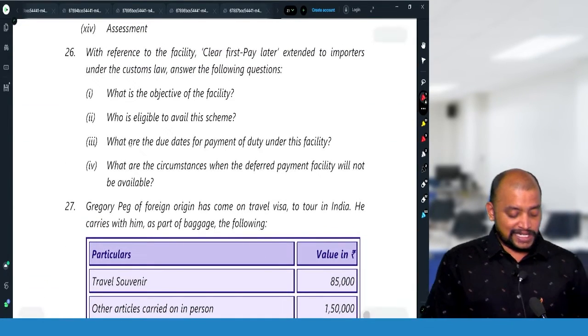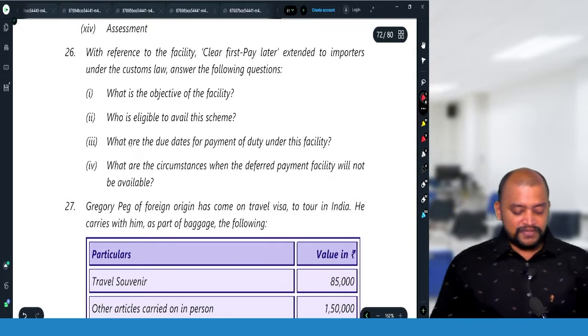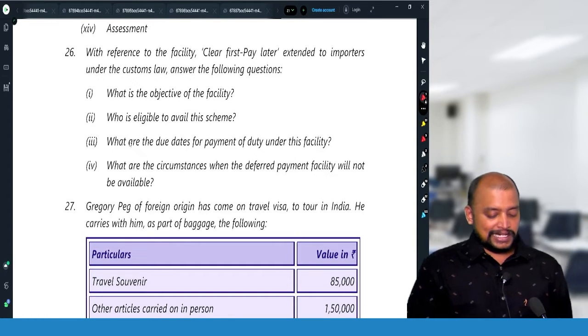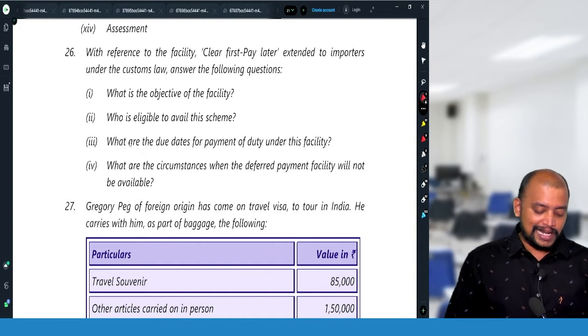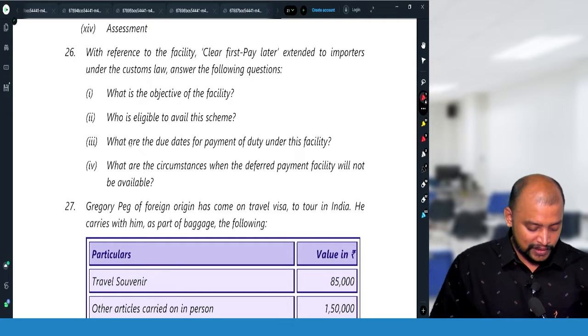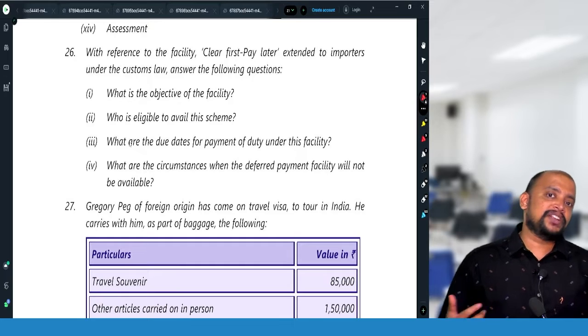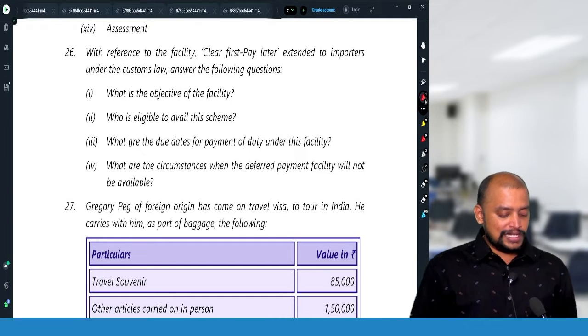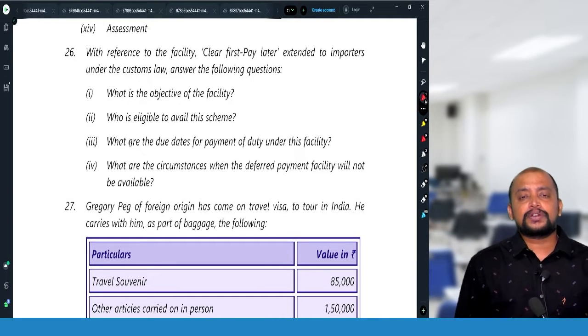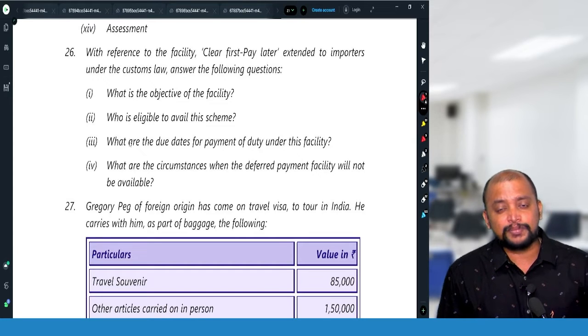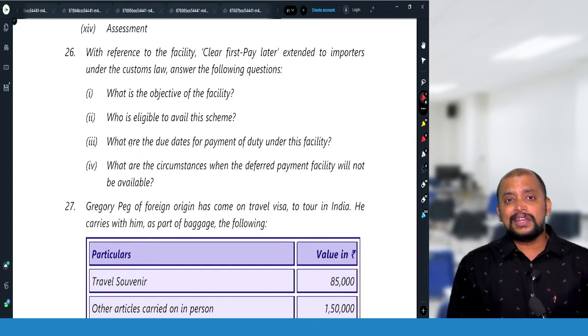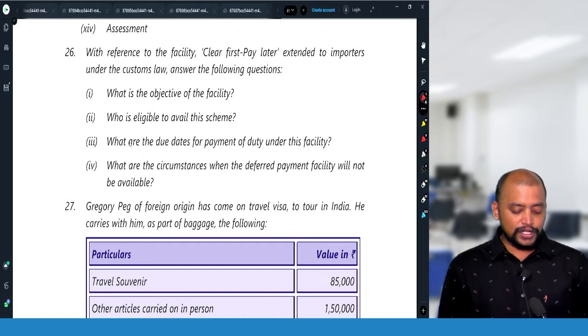Then question number 26. With reference to the facility, clear first, pay later, extended to importers under the customs law, answer the following questions. What is the objective of this facility? In order to defer the payment of customs duty, who is eligible? Importers who are covered under the authorized economic operator program, or any notified or authorized public undertakings, are covered. What are the due dates?